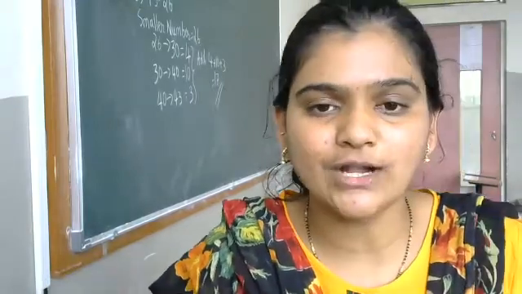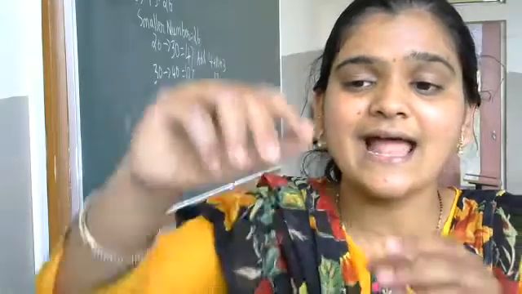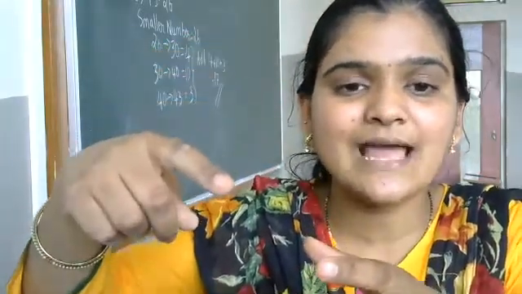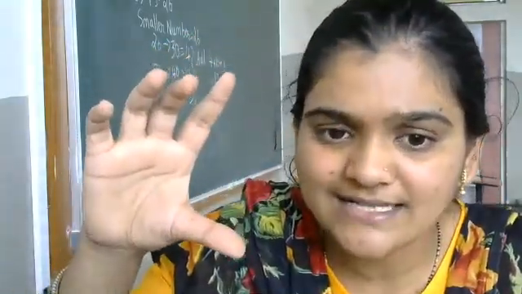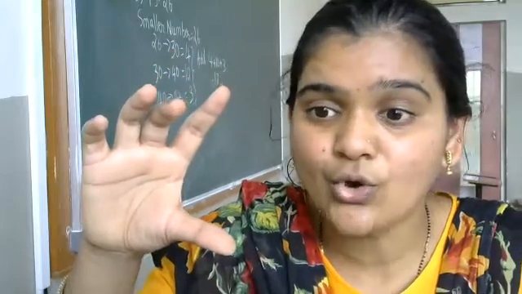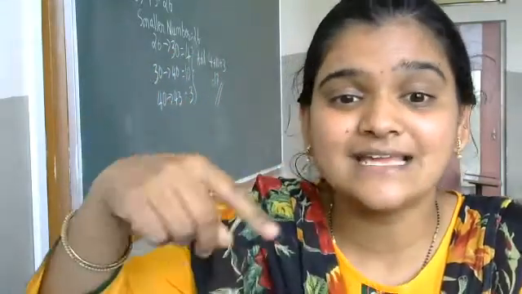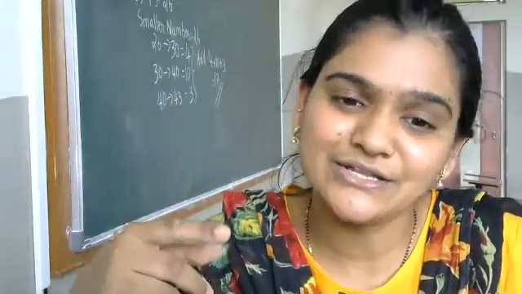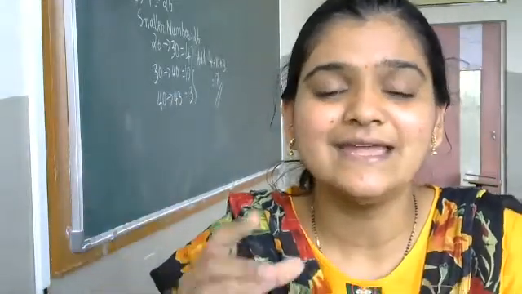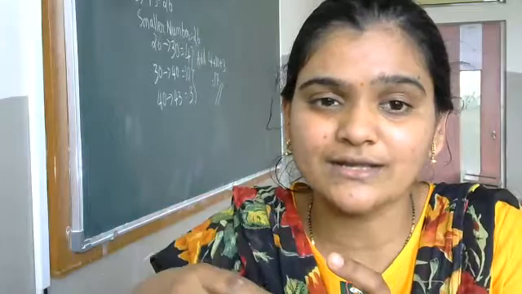If we are adding salt to water, and after stirring, do you find any salt inside? No. Why is it so? Because it gets completely dissolved in water.